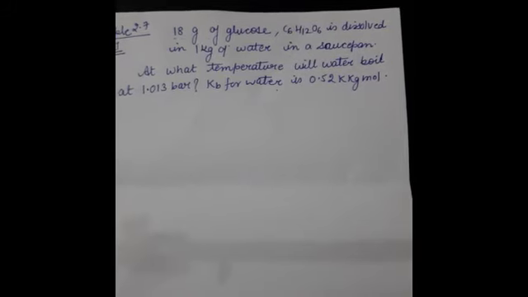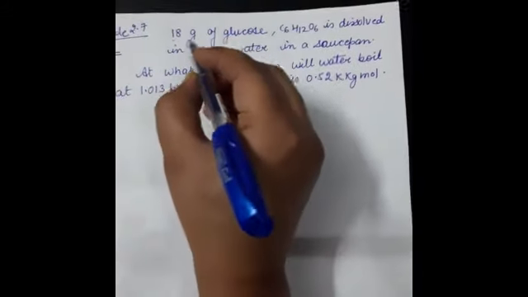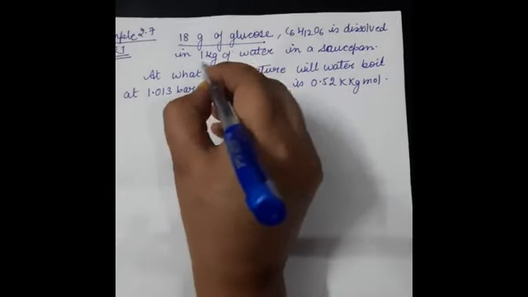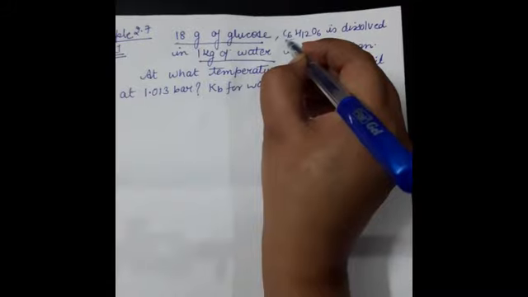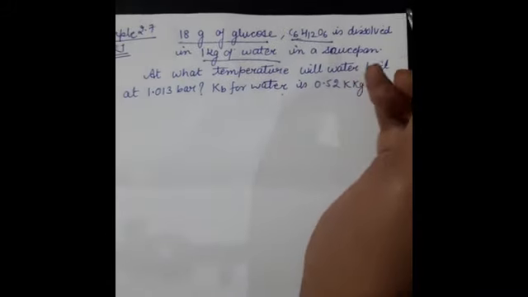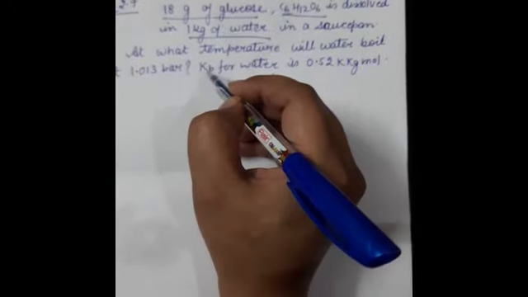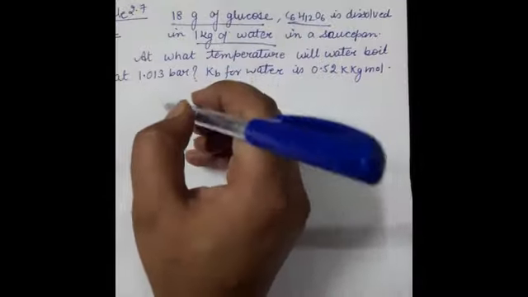Okay, so when we read the question, we can just underline some important things. This is the solute, this is the solvent, and this is the formula by which we can calculate the molar mass. We have to find out the temperature, and at which pressure the water starts boiling.